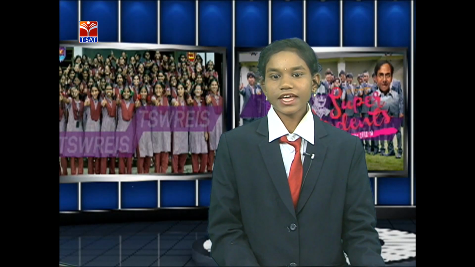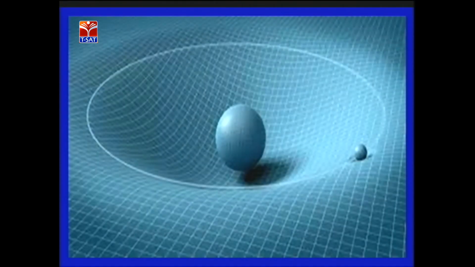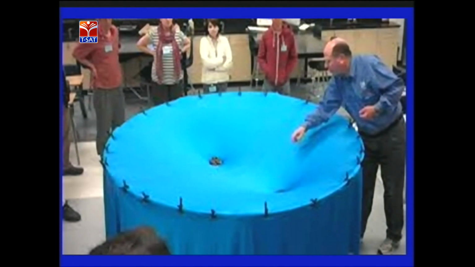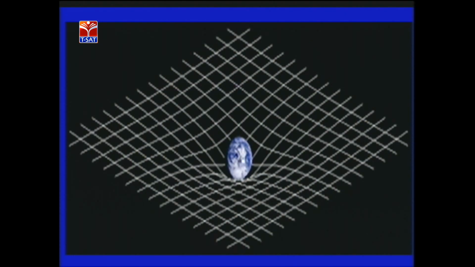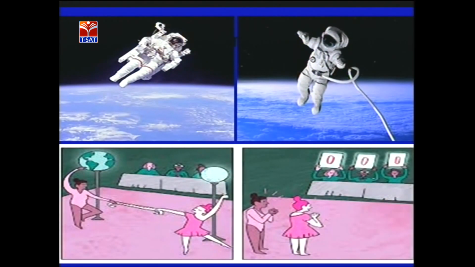Here we have this model. See, there is a space-time fabric between the planet and the sun. Due to the massive object, the fabric is curved. This is a model proposed by Einstein, which explains the space-time fabric. And due to the massive object of the planet, the space-time fabric is curved. These are all the examples which Einstein proposed.